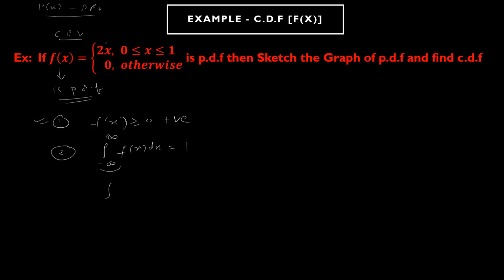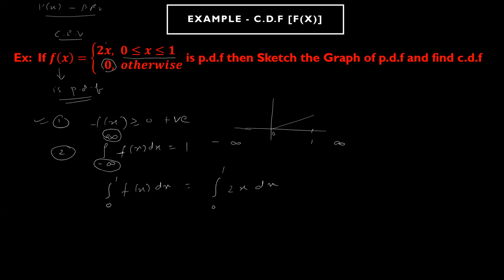We have the standard limit from minus infinity to positive infinity, but they have given the specific interval between 0 and 1. Between 0 and 1, 2x is a straight line. So I will take the limit of 0 to 1 only. The limit becomes 0 to 1, f of x dx, where the function is 2x dx. In the rest of the intervals the value is 0, before 0 and after 1.